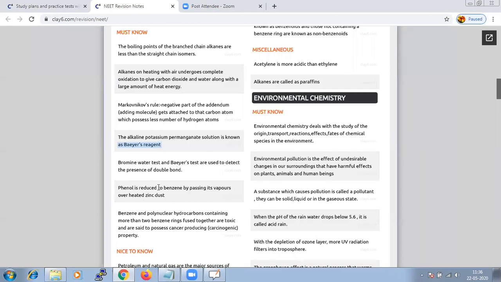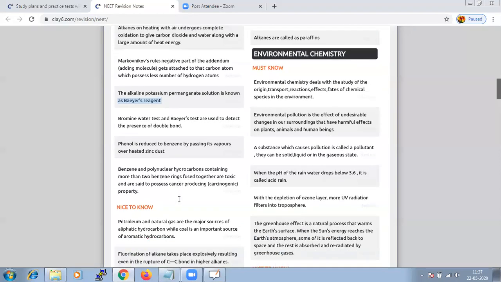Phenol is reduced to benzene by passing its vapor over heated zinc dust, a method of preparing benzene by reduction of phenol. Polynuclear hydrocarbons contain more than 2 benzene rings fused together. Of course, as I said, they are toxic and said to possess cancer-producing property.